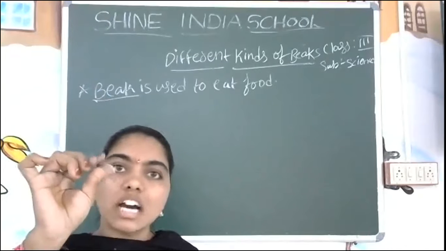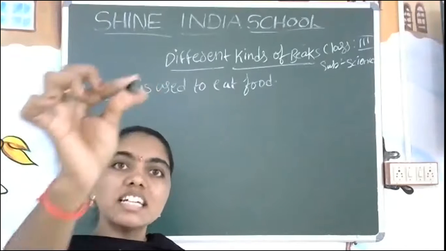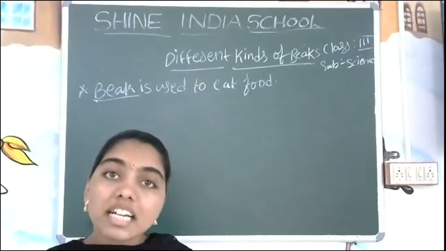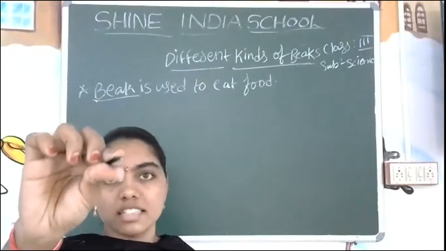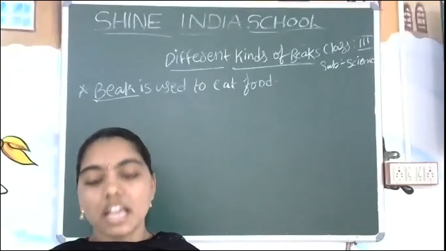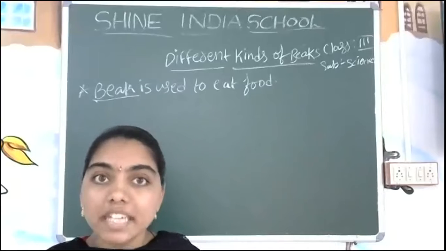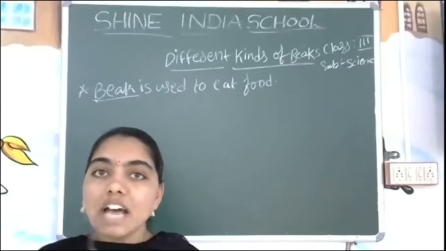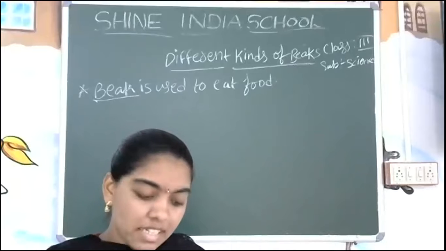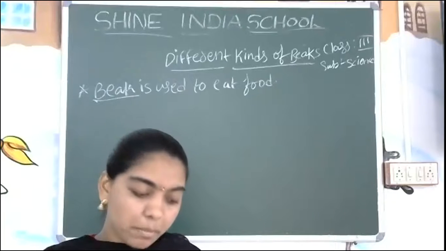This is a curved beak. You can see it clearly. And next, some are curved and very sharp. And some look like a straw. These are the different types of beaks. Some birds have needle-shaped beaks, and some have flat-shaped beaks.